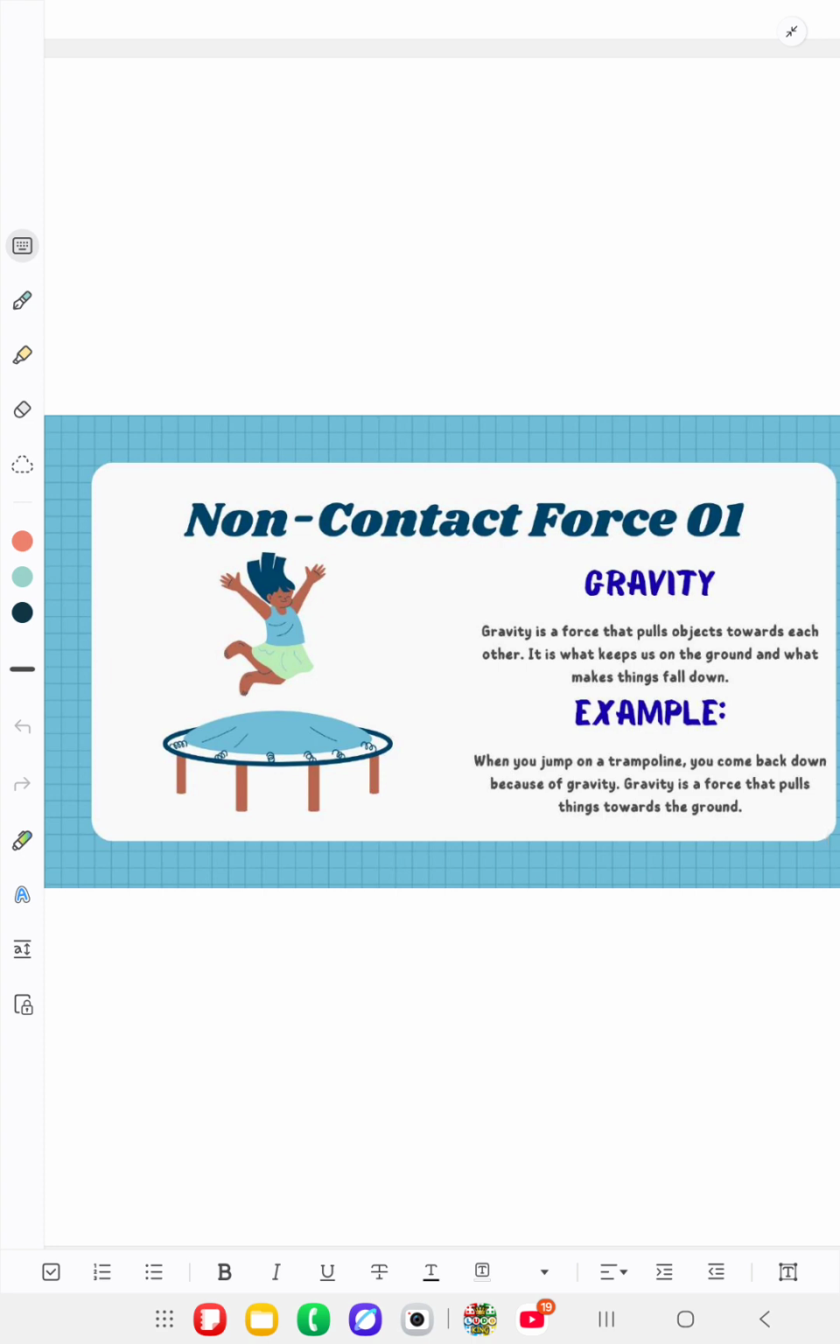Non-contact force. Gravity. Gravity is a force that pulls objects towards each other. It is what keeps us on the ground and what makes things fall down. For example, when you jump on a trampoline, you come back down because of gravity. Gravity is a force that pulls things towards the ground.